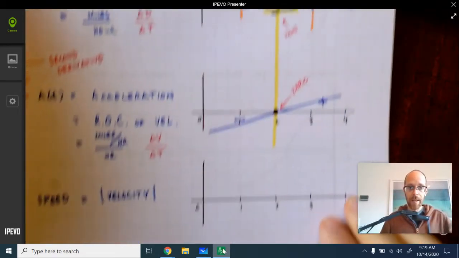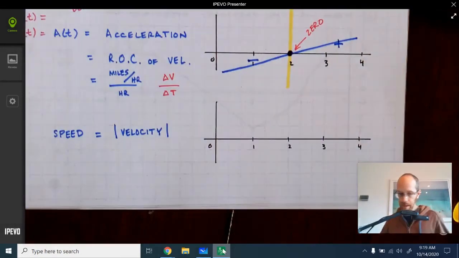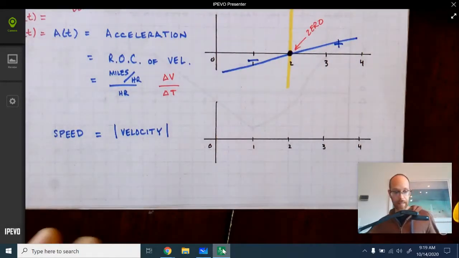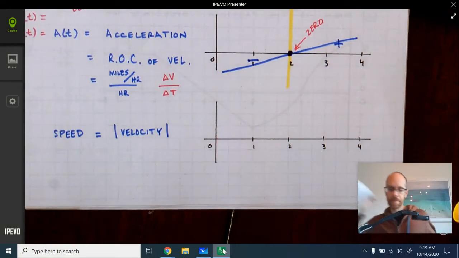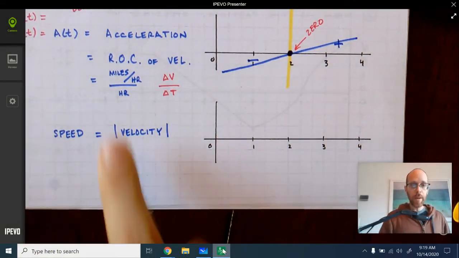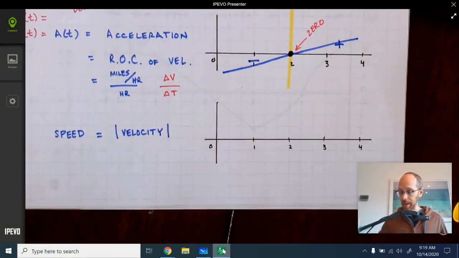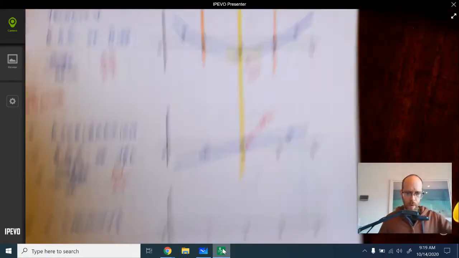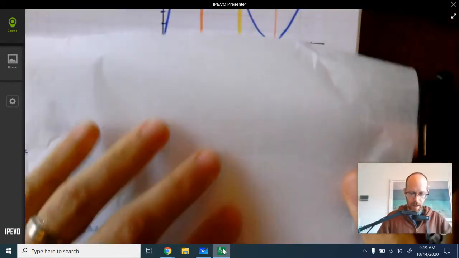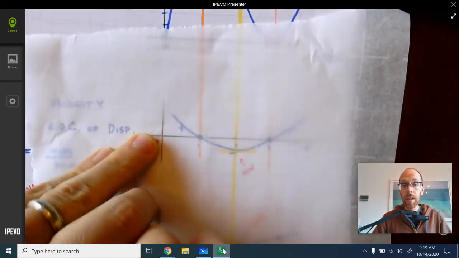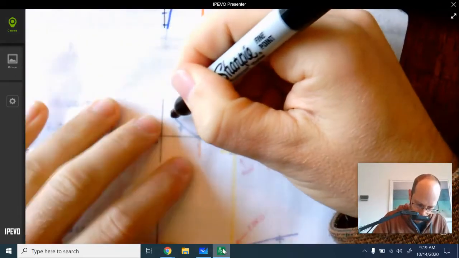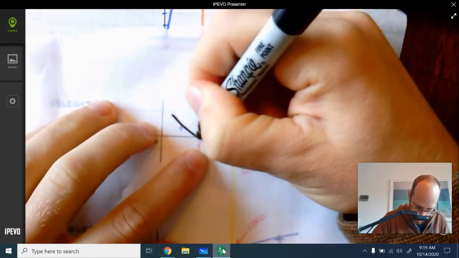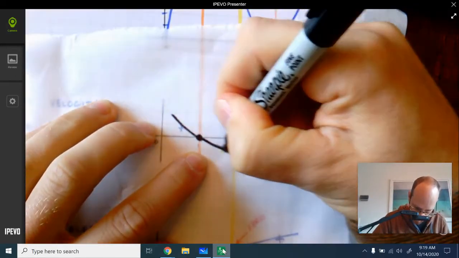This brings me finally to the speed. Now, to draw the speed, we're going to do something different. Where'd my paper go? Here you are. We know that speed is the absolute value of velocity. And so what we could do to draw this graph is say, all right, here's our velocity graph. This is parchment paper. You don't have to do this. You can just watch me. But I'm going to draw the velocity graph.